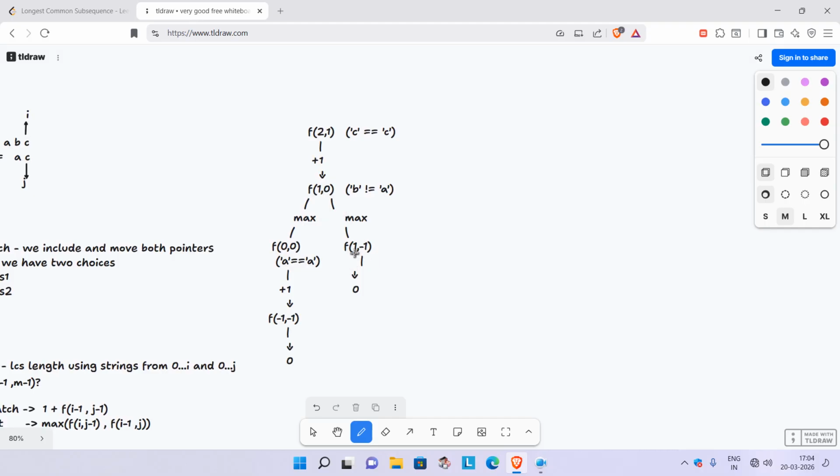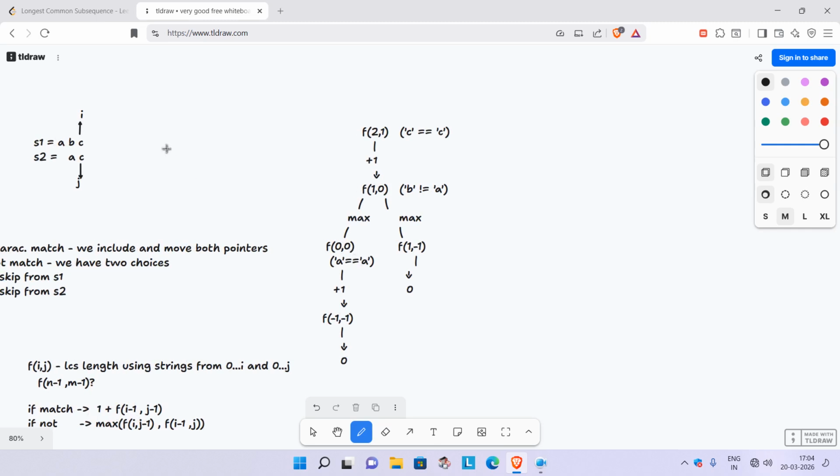Now we can say one thing: whenever we have strings s1 and s2 given, and our i pointer and j pointer keep moving, a case can arise in which a pointer goes beyond the starting.